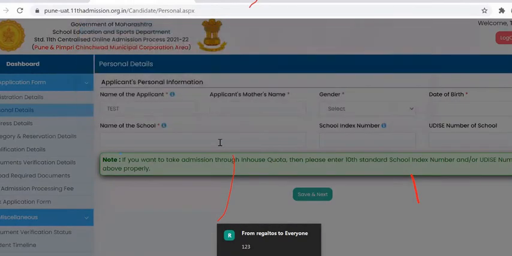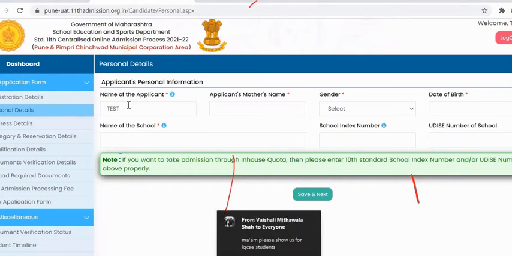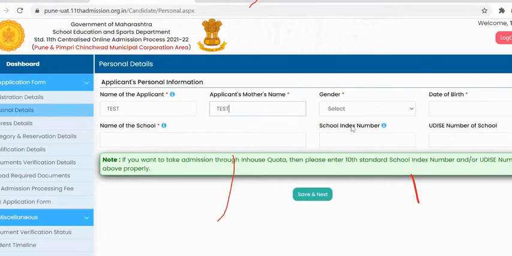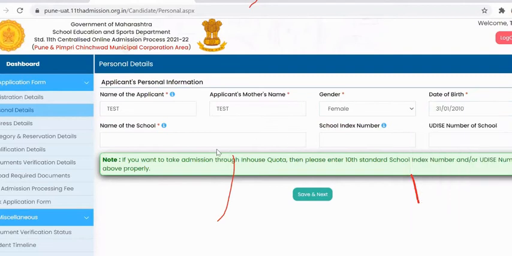The next page would be personal details. Here, the name of the applicant will automatically populate, as it is already given in the registration form. The applicant's mother's name has to be entered here. Then the student needs to fill his gender and date of birth. Then the full name of the 10th standard school, school index number and UDISE number.